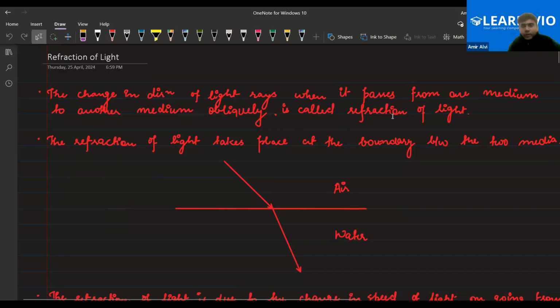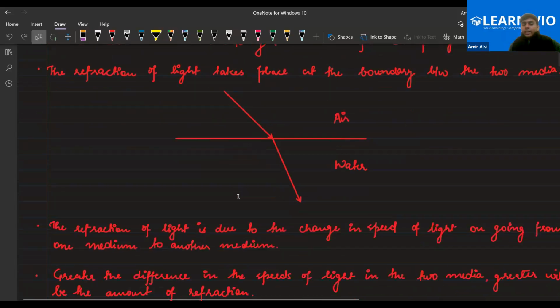Okay, so now let's understand what refraction is. Refraction is the bending of light due to the change in speed of light from going one medium to another medium obliquely. That is the refraction of light. The change in direction of light when it passes from one medium to another medium obliquely, meaning at some angle, is called refraction of light. Refraction of light takes place at the boundary between the two media. Suppose this is the medium and its boundary; air and water are two different mediums, so the refraction will happen basically at the boundary of the media.